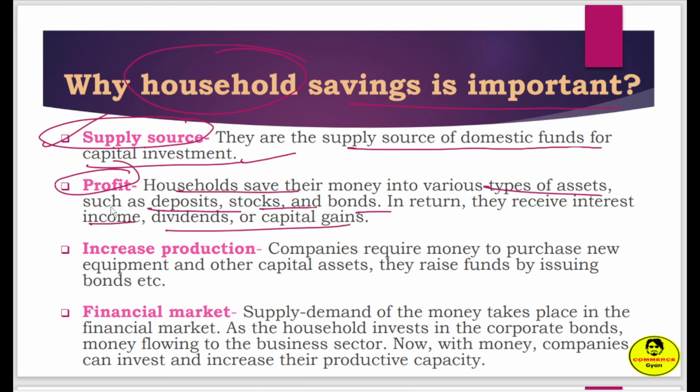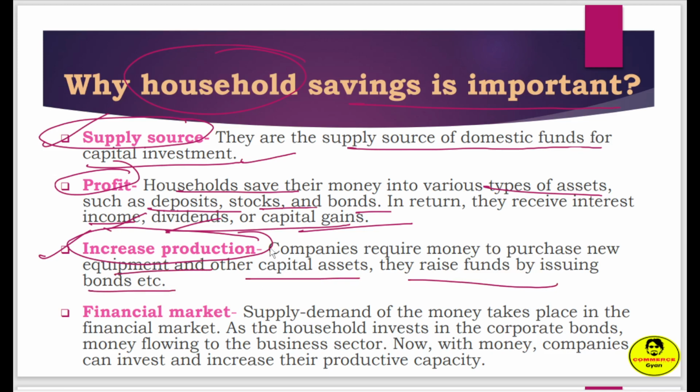As we know, people save in deposits in banks. They invest in stocks and bonds, right? And they expect future returns, that may be in income, dividends or capital gains. Third one is increased production, right? Companies require money to purchase new equipment and other capital assets. They raise funds by issuing bonds, right? So companies also issue bonds to gain public funds.